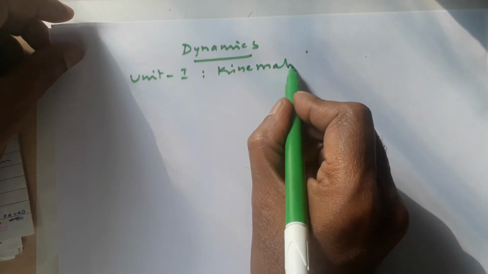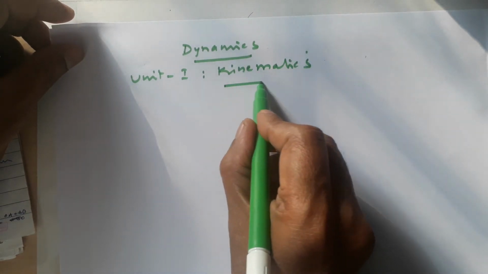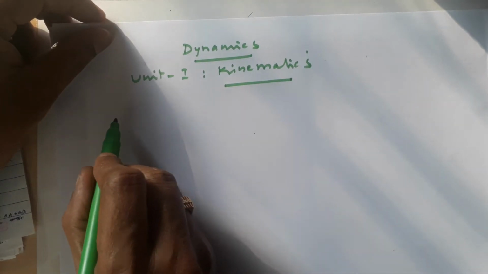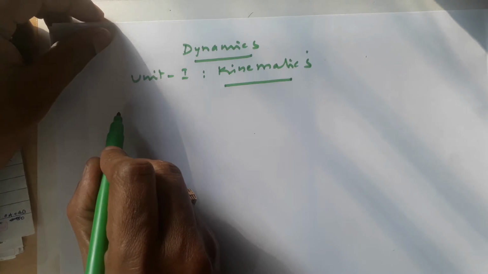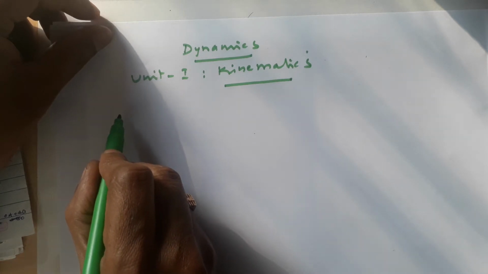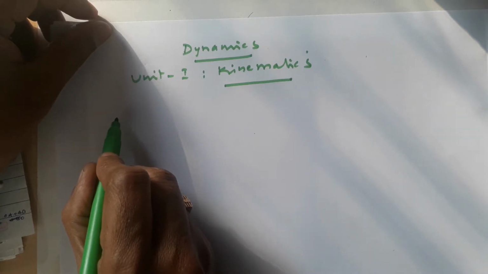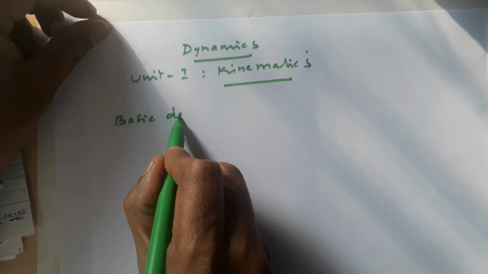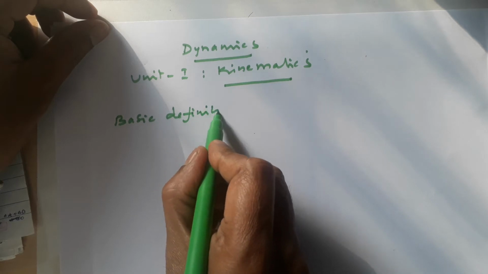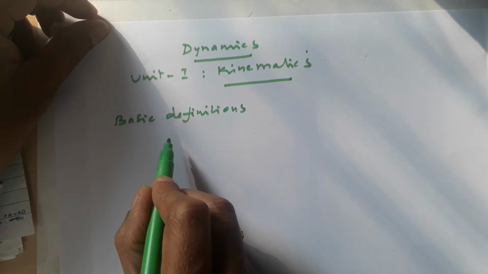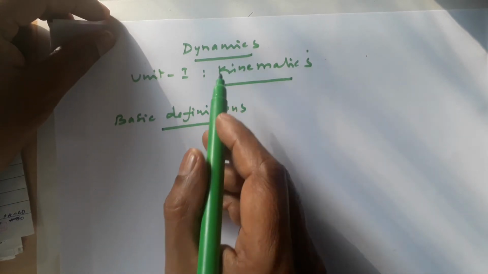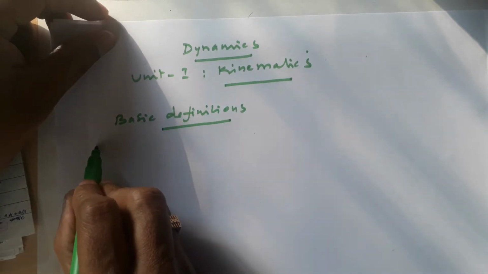What are the basic definitions involved in this unit? So basic definitions involved in this kinematics.